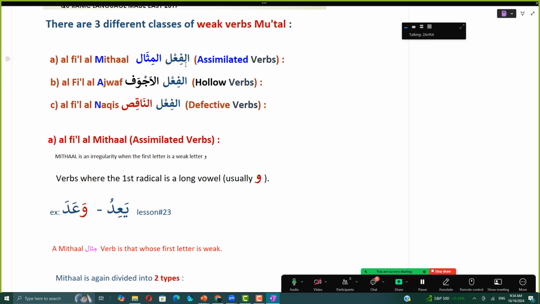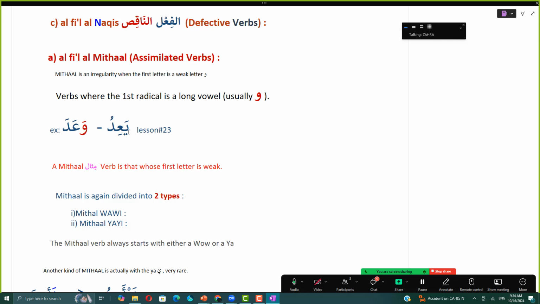The first type is al-fi'l al-mithal, that is assimilated verbs. Mithal is an irregularity when the first letter is a weak letter, waw. Verbs where the first radical is a long vowel, usually a waw. Okay? For example, we have wa'ada, ya'idu. A mithal verb is that whose first letter is weak.